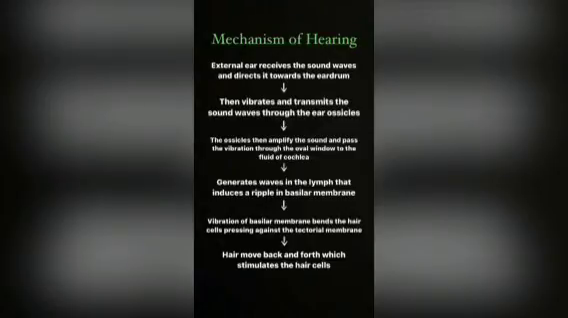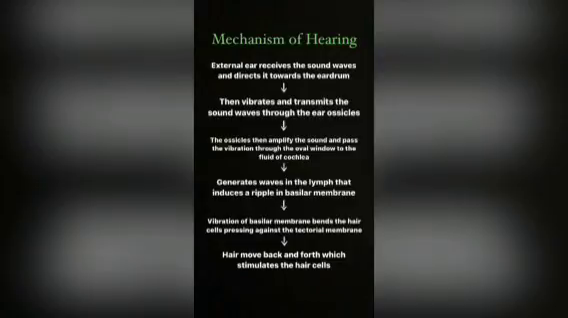Mechanism of hearing. The external ear receives sound waves and then directs them to the eardrum. The eardrum then vibrates and transmits the sound waves through the ear ossicles, which amplify the sound and pass the vibration through the oval window to the fluid of the cochlea.